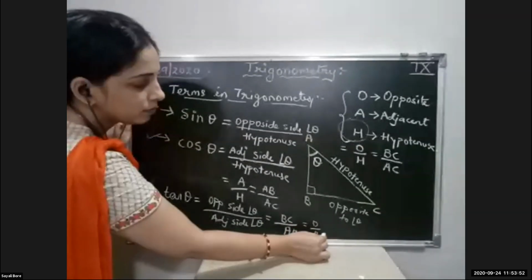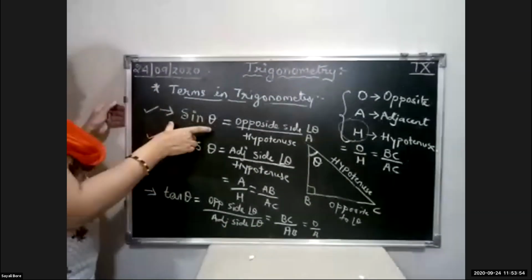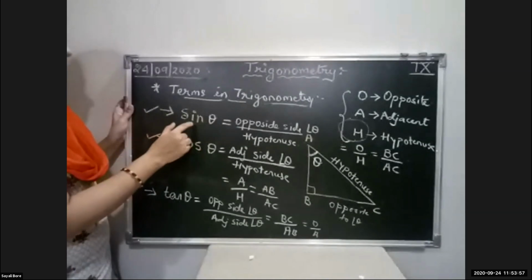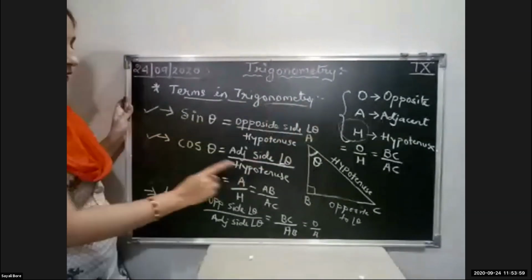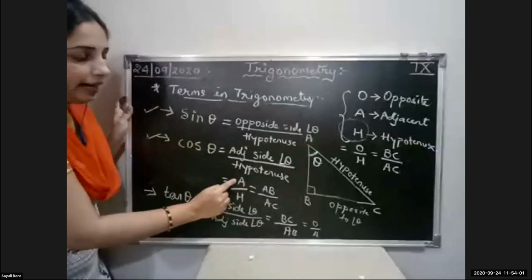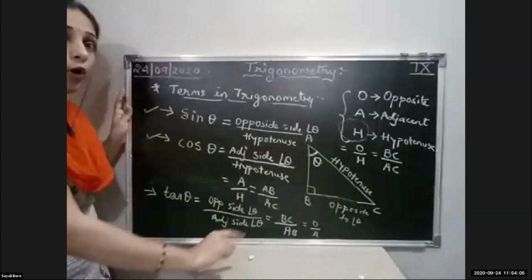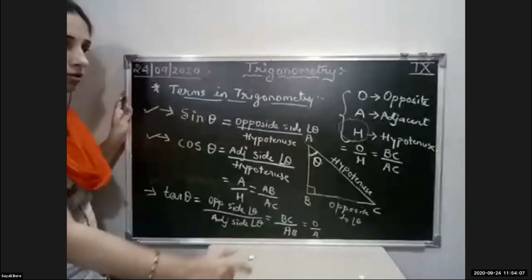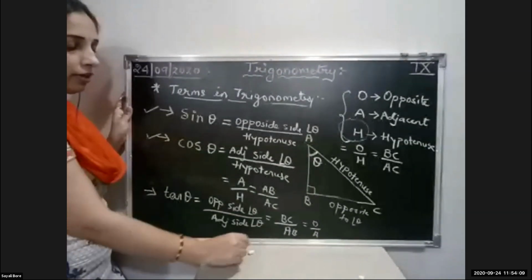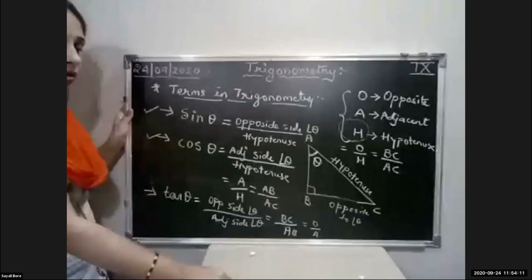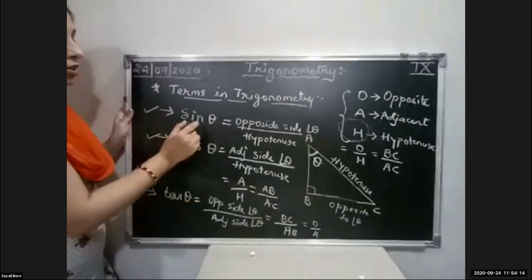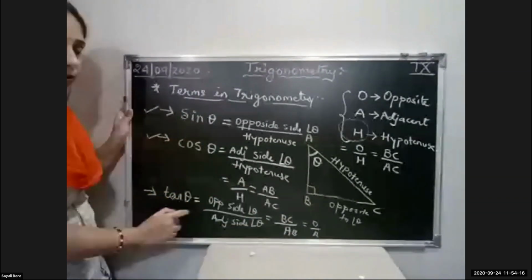So what is the trick to remember? Sin theta is O hero. Cos theta is A hero. And tan theta is OA. Oi, you say na? Oi, oi. Some boys, they have the habit. Oi, come here. So OA. This small trick you can remember.